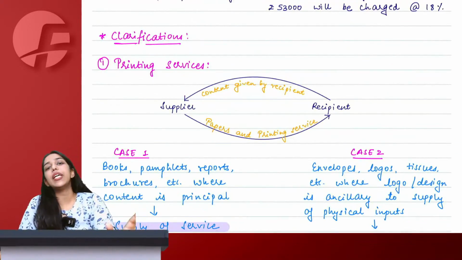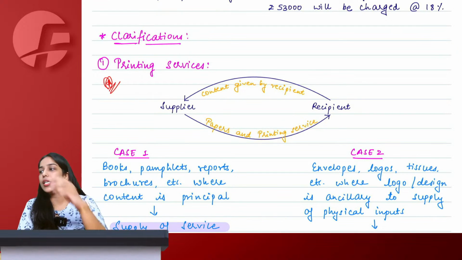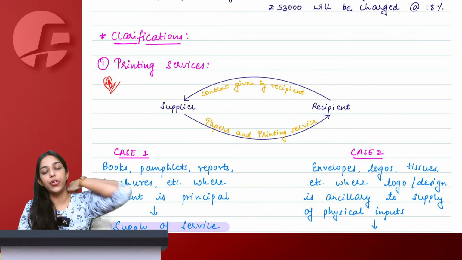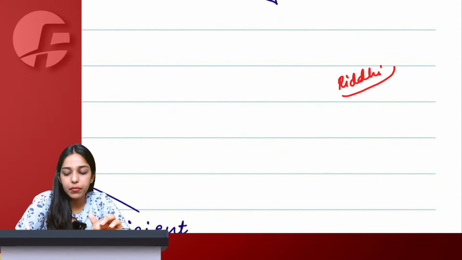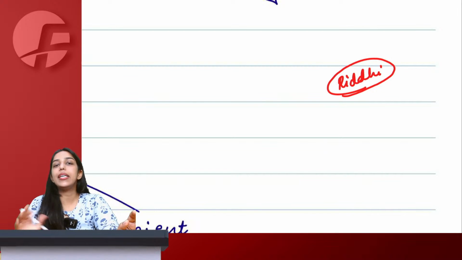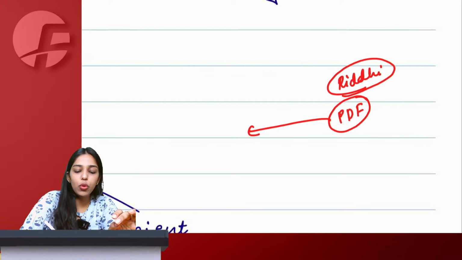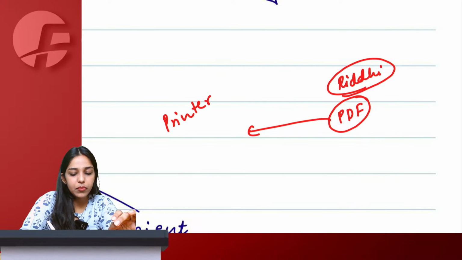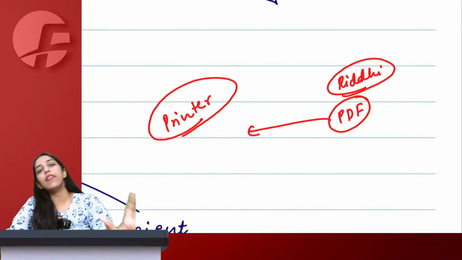Now, a few clarifications with respect to composite supply. This particular printing clarification is important from an examination point of view. Let's say, Riddhi, I wrote this entire IDT handwritten notes. I made a PDF of it and I sent it to my printer, publisher. Now, I have given content to the printer. I have given the PDF to the printer.